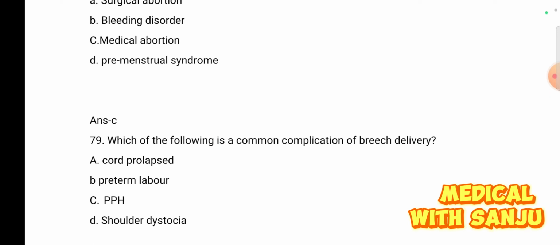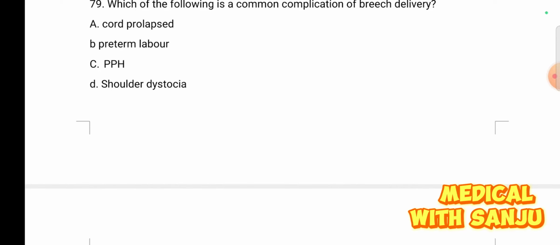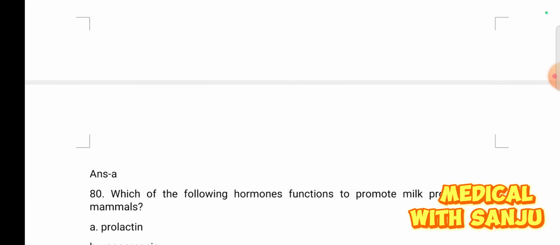Question number 79. Which of the following is a common complication of breech delivery? Option A cord prolapse, option B preterm labor, option C PPH, and option D shoulder dystocia. The right answer is option A, cord prolapse is the common complication of breech delivery.